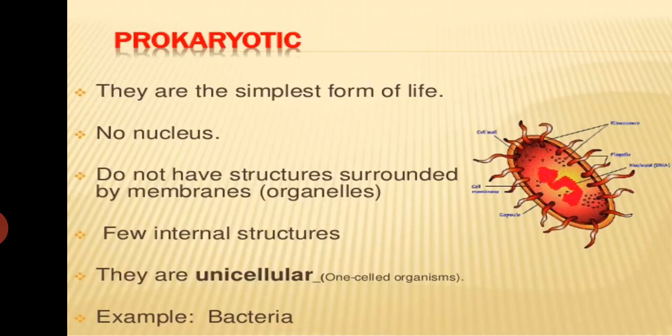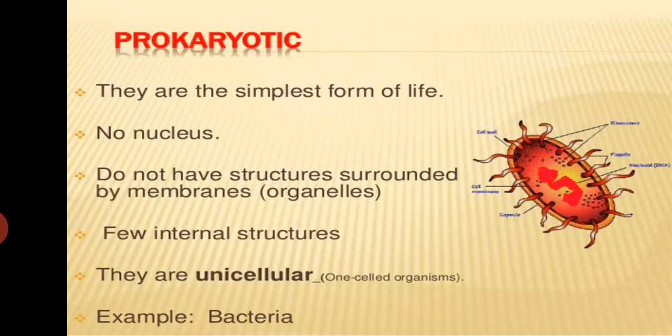Prokaryotic cells are the cells which were found when the evolution of life took place on Earth. That means it was the first organism or cell which was formed when life started on Earth. These are the simplest form of life. The prokaryotic cells do not have a nucleus, or they have a scattered nucleus, because they lack a well-defined nuclear membrane. Because of this, the nuclear material of the prokaryotic cell is found scattered in the cytoplasm, which is called the nucleoid. That means they have scattered DNA called the nucleoid.